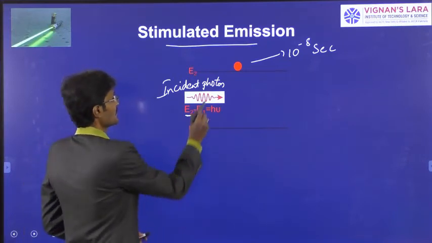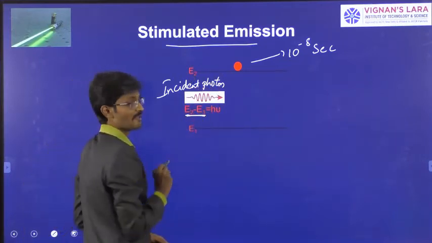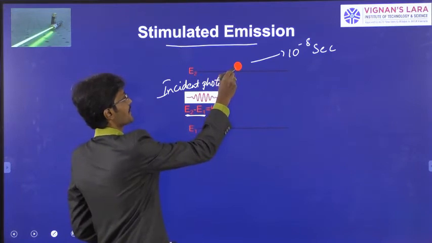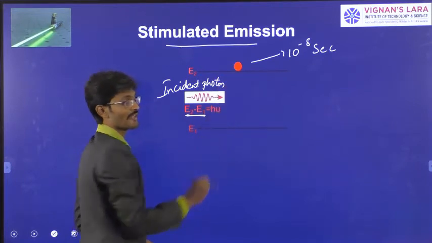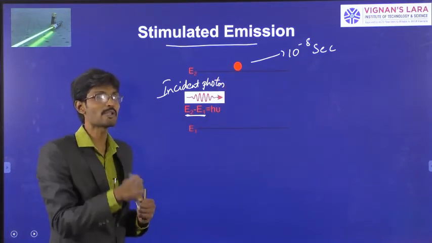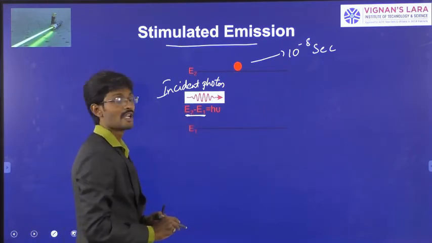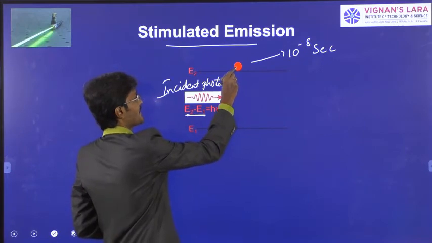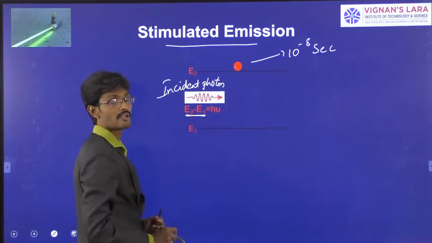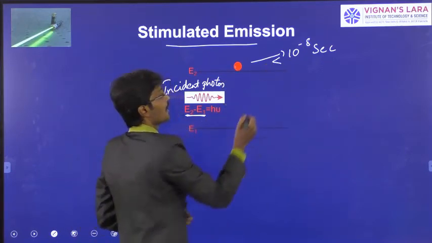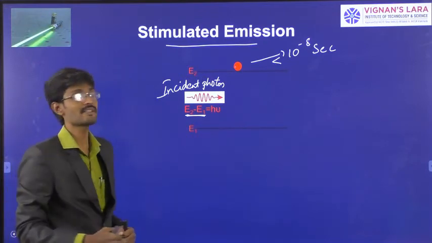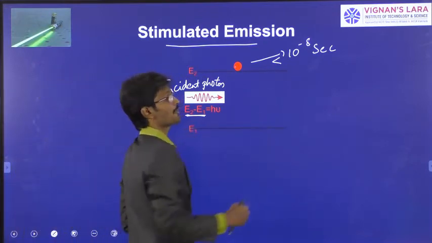You need to remember here, we need to supply energy E2 minus E1 because we need to trigger the atom from E2 to E1. That means we need to drag the atom from E2 to E1. So this incident photon will drag this excited atom to the ground state within the lifetime, that means less than 10 to the power minus 8 seconds.